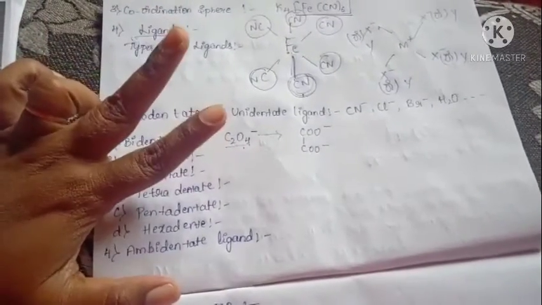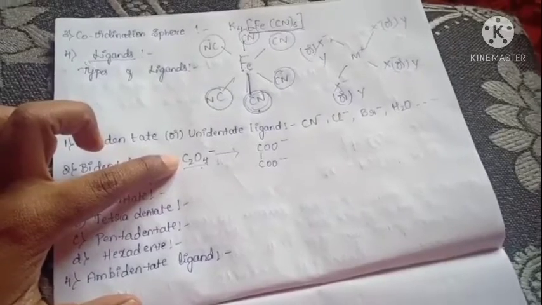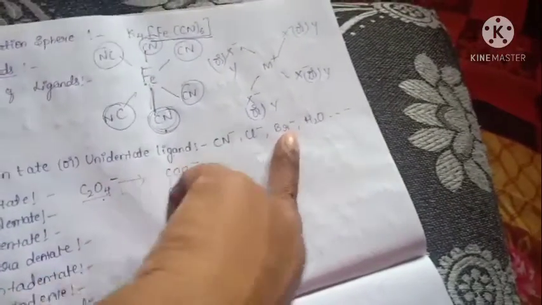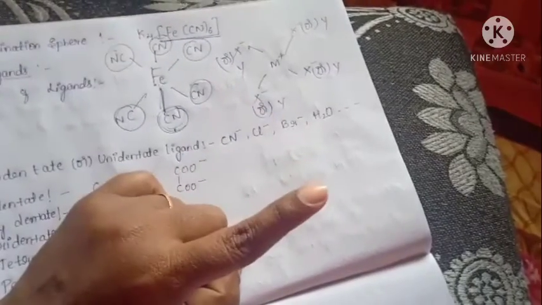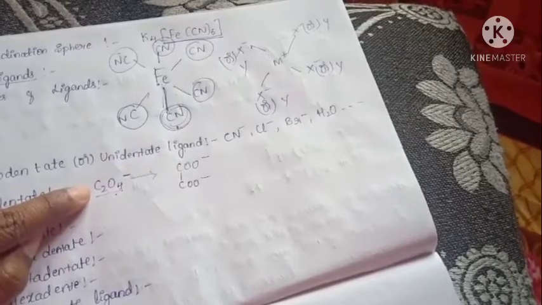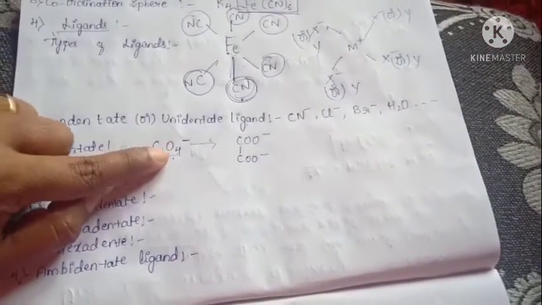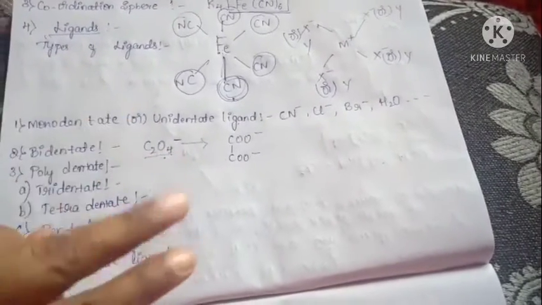Here you have to observe this. It has two donor atoms, which means two ligating sites. Cyanide, chlorine, bromine or water molecules have only one donor atom. But a bidentate ligand has two donor atoms, for example C2O4 2-. Here they have two ligating groups.